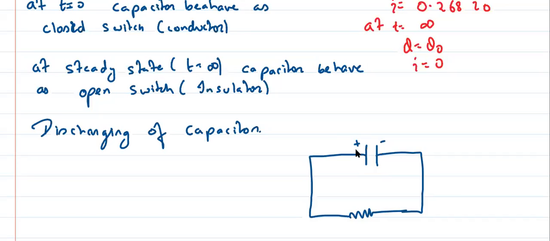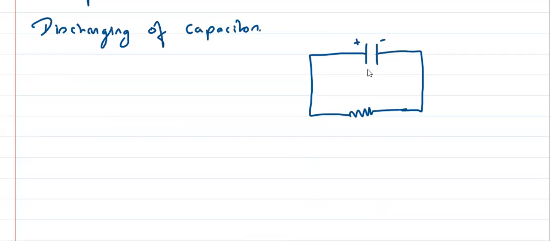This will behave as a battery, na? Right? This capacitor will behave as a battery, right? Yes or no? So I can say Q by C plus IR is equal to 0. Right? Agree? Because this will behave as a battery, na?